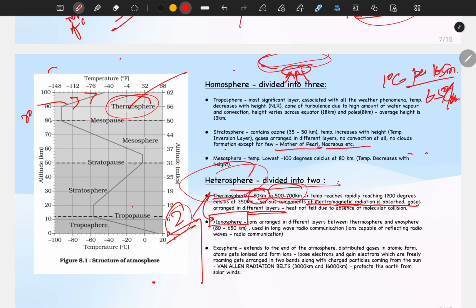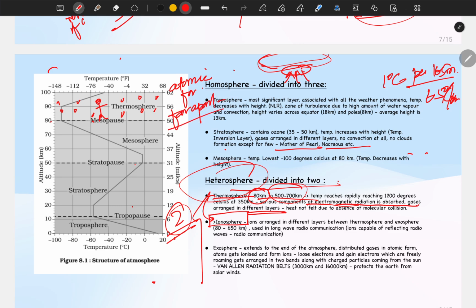But one thing, even though the temperature बहुत ज़्यादा है इसका, if I place you in the thermosphere, you would not feel the heat. What is the reason? Because here the density of gases is very rarefied, the gases are in atomic form. First, they are in atomic form. Okay, they are very far apart.